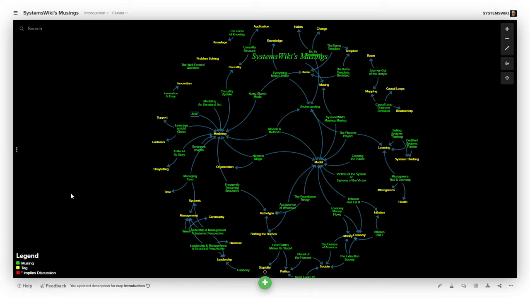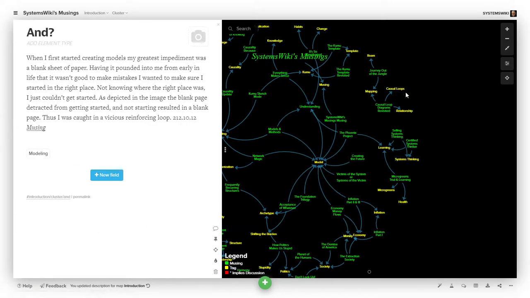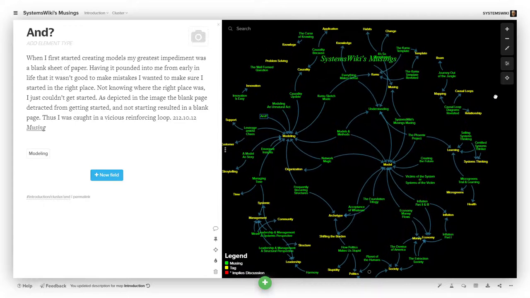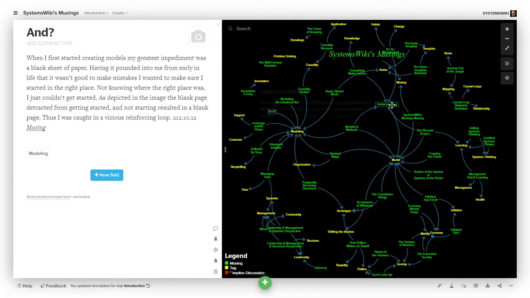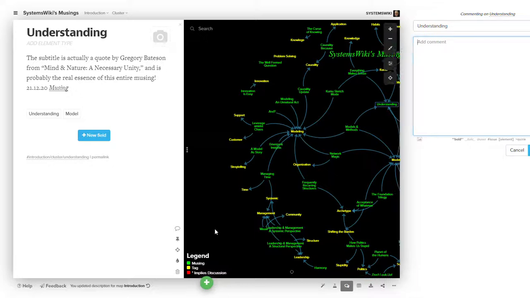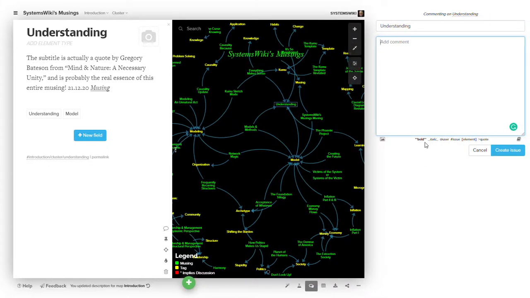The other thing is, if you have a Kumu ID, you can come in here and you can click on any one of these elements and you can initiate an issue thread. You need to fix this one as it's not clear.